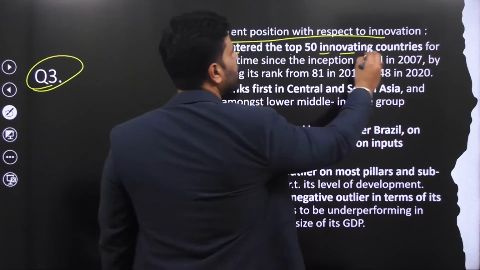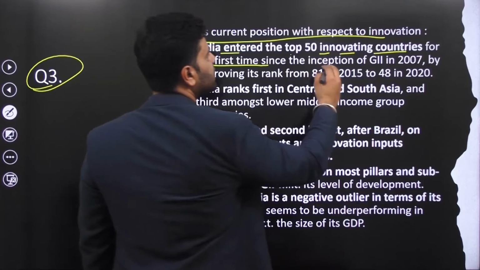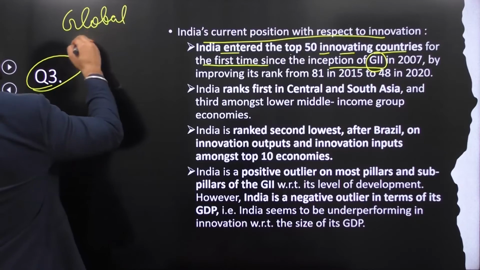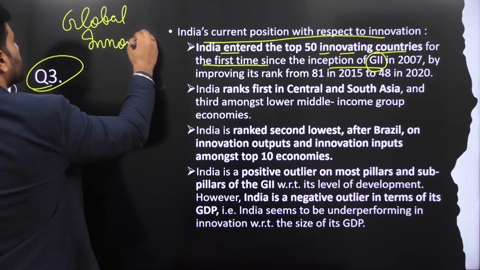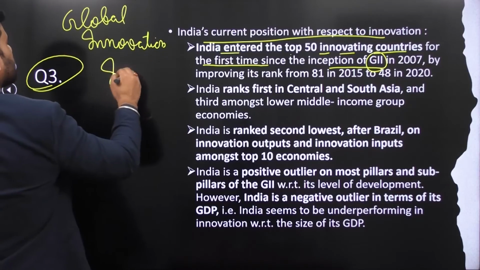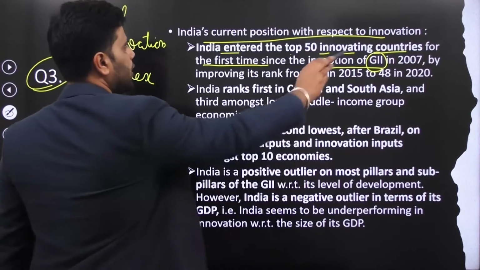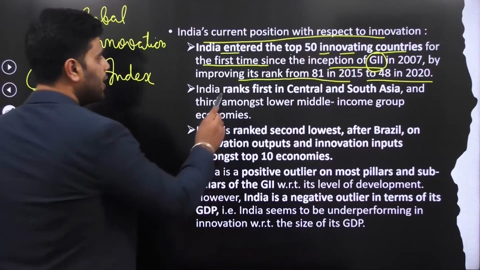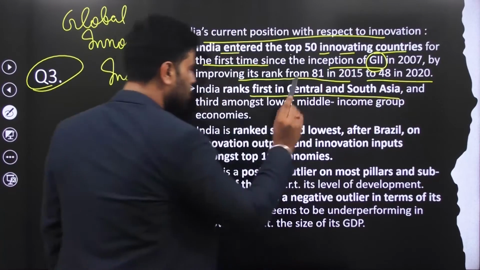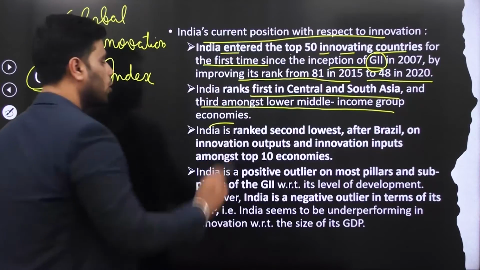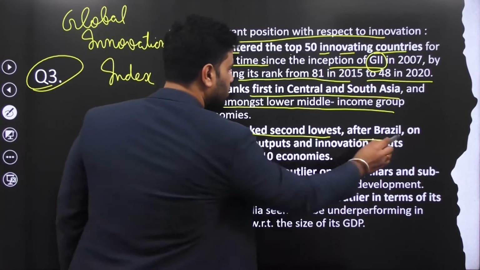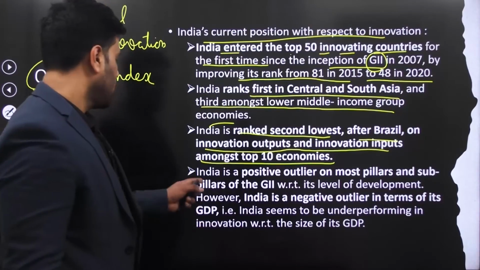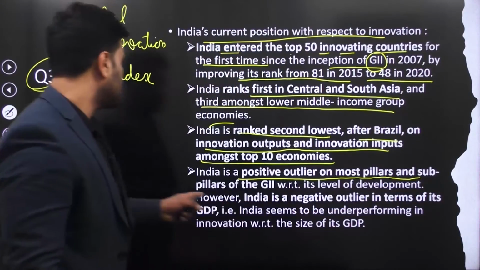India entered the top 50 innovating countries for the first time since the inception of the Global Innovation Index, GII, by improving its rank from 81 in 2015 to 48 in 2020. India ranks first in Central and South Asia and third amongst lower middle income group economies. India is ranked second lowest after Brazil on innovation outputs and innovation inputs amongst top 10 economies. India is a positive outlier on most of the pillars and sub-pillars of GII.